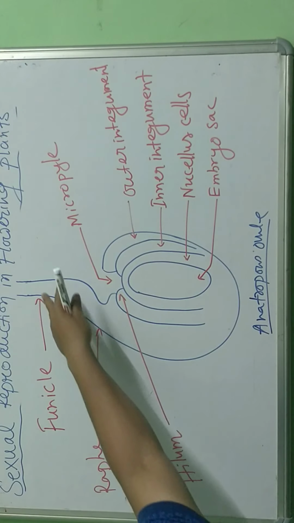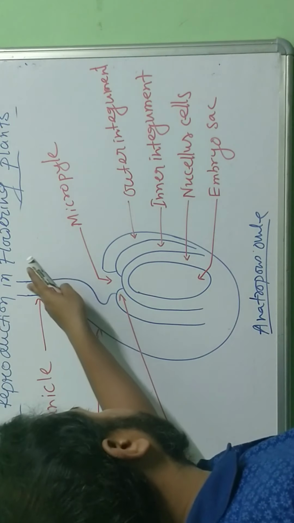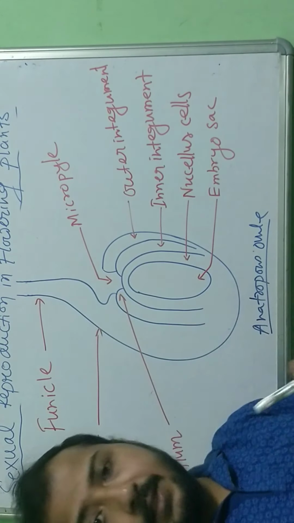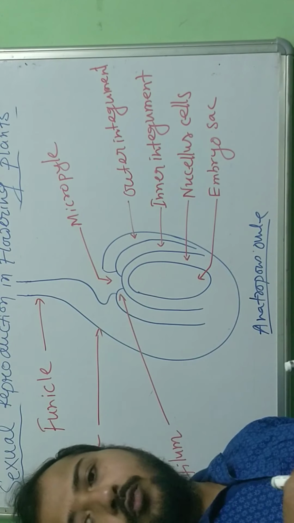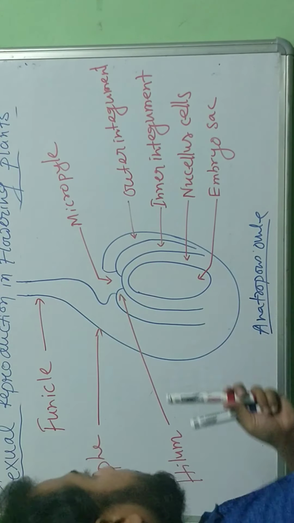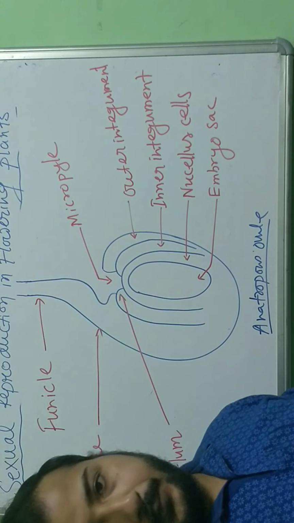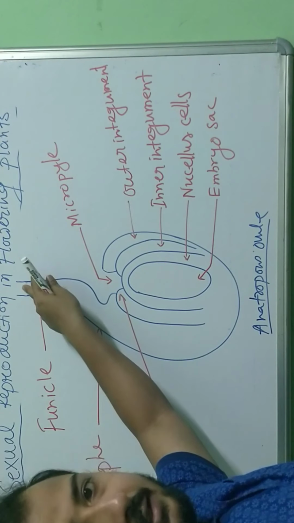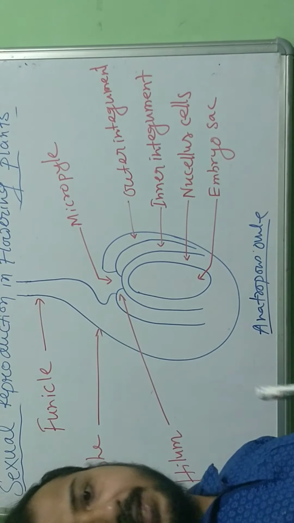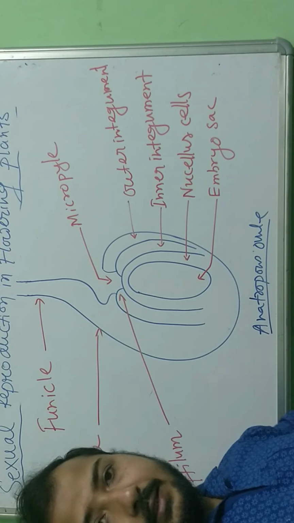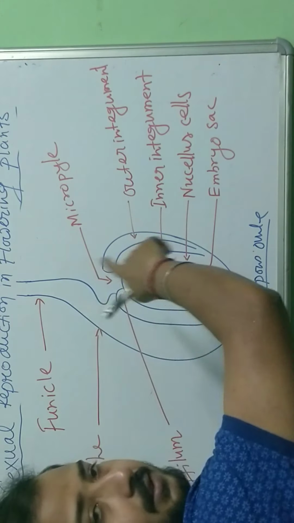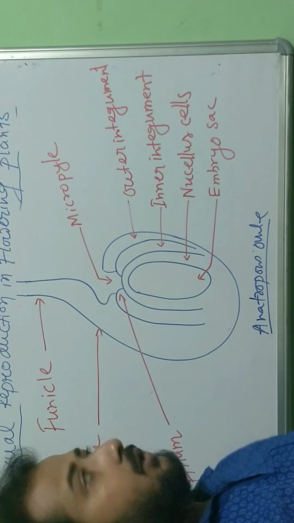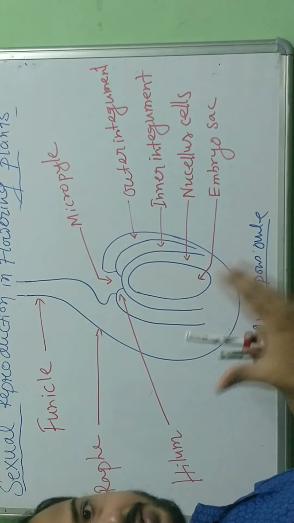First is the funicle. This is an axis. You can write down also. This is an axis which connects to the placenta of the ovary. I am repeating it. Funicle is the axis that connects to the placenta, and placenta connects this ovule to the ovary wall. Because this whole ovule is actually present where?